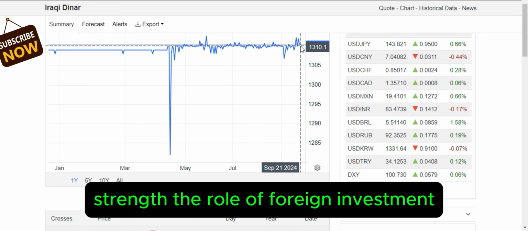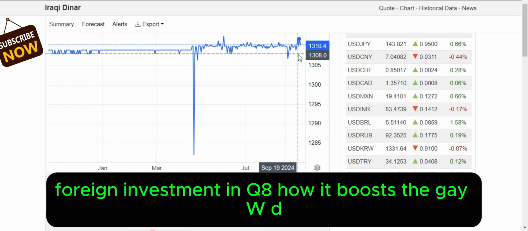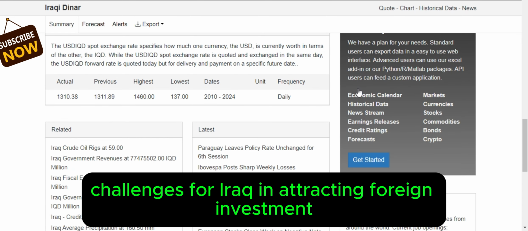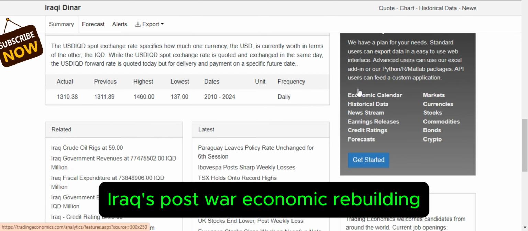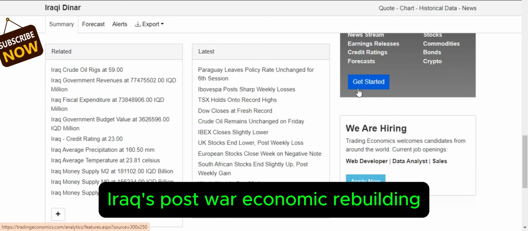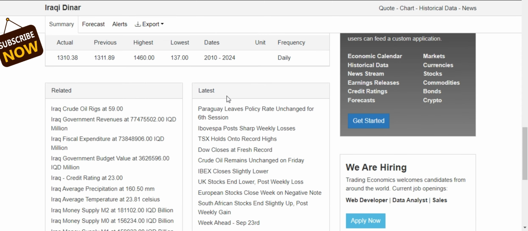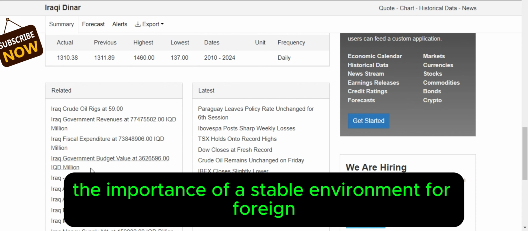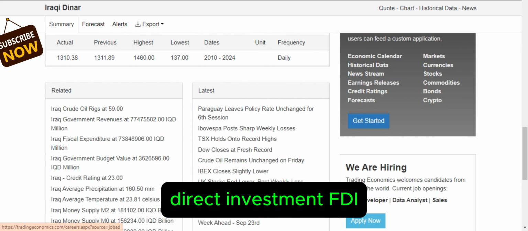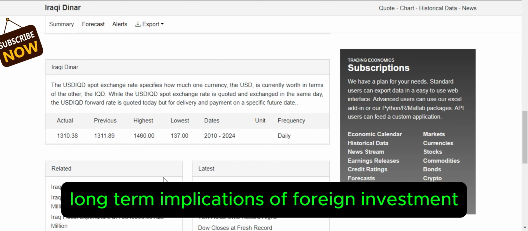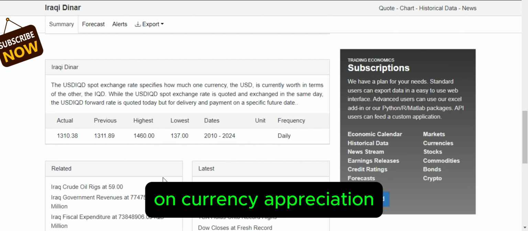The role of foreign investment. Foreign investment in Kuwait, how it boosts the KWD. Challenges for Iraq in attracting foreign investment. Iraq's post-war economic rebuilding, efforts to attract investors. The importance of a stable environment for foreign direct investment, FDI. Long-term implications of foreign investment on currency appreciation.